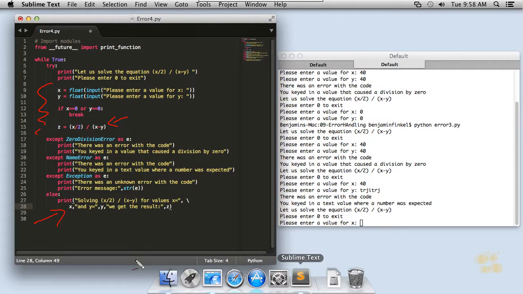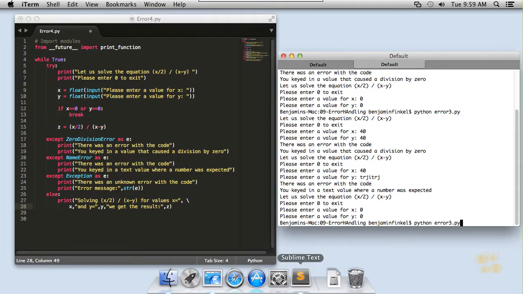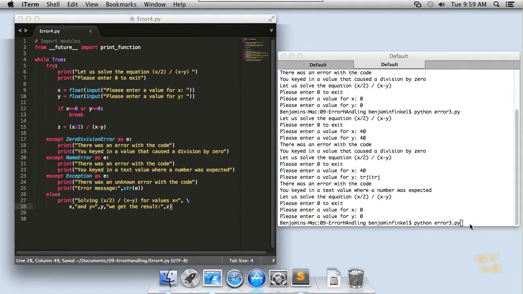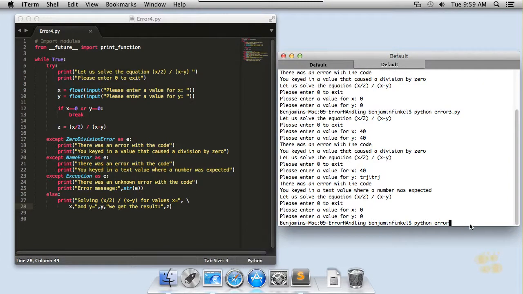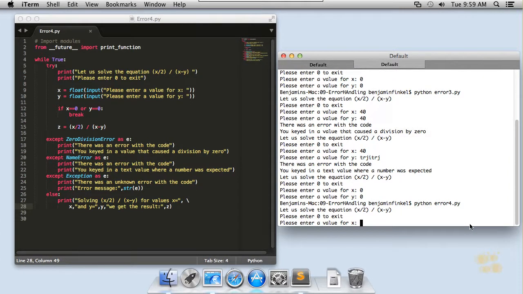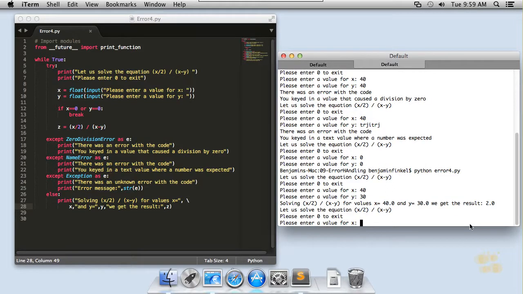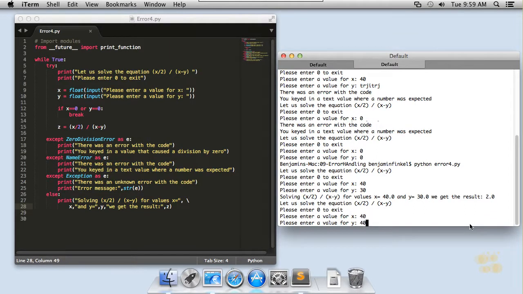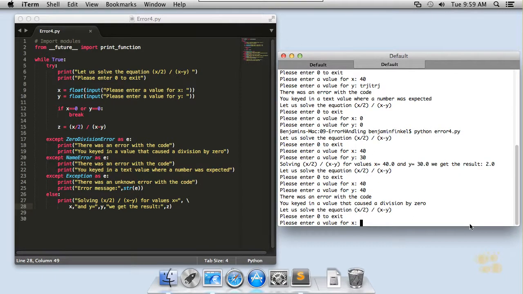That saves me some evaluation, it saves me some compile time, and again, I think it makes the code a little bit easier to read. Try except blocks can obfuscate your code a little bit, so you want to make sure that it's as easy to read as possible. Let's see it in action. Just come over here and make sure that my code is saved. Error 4.py, and I'll say again 4030, and there we go. So the code down there in the else clause executed because there was no exception raised. If I in fact had an exception raised, then we would hit that exception bucket and skip over the else clause.